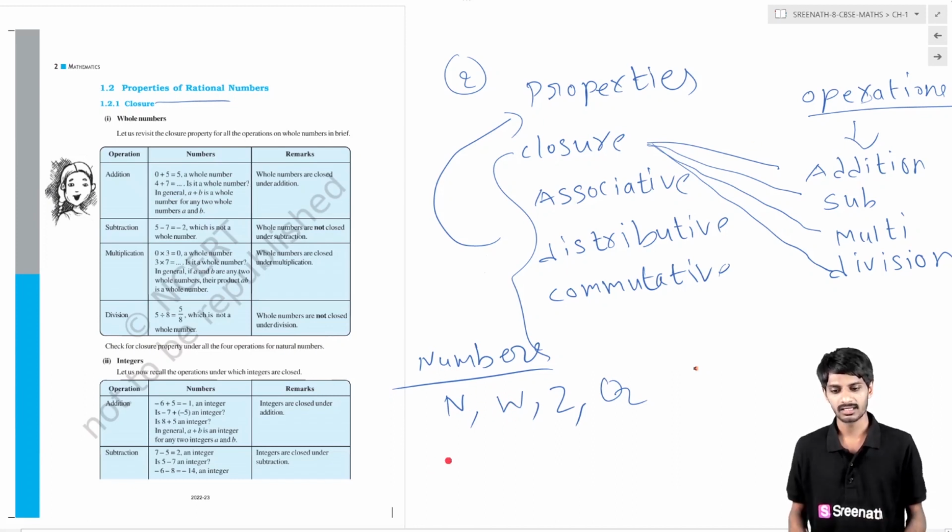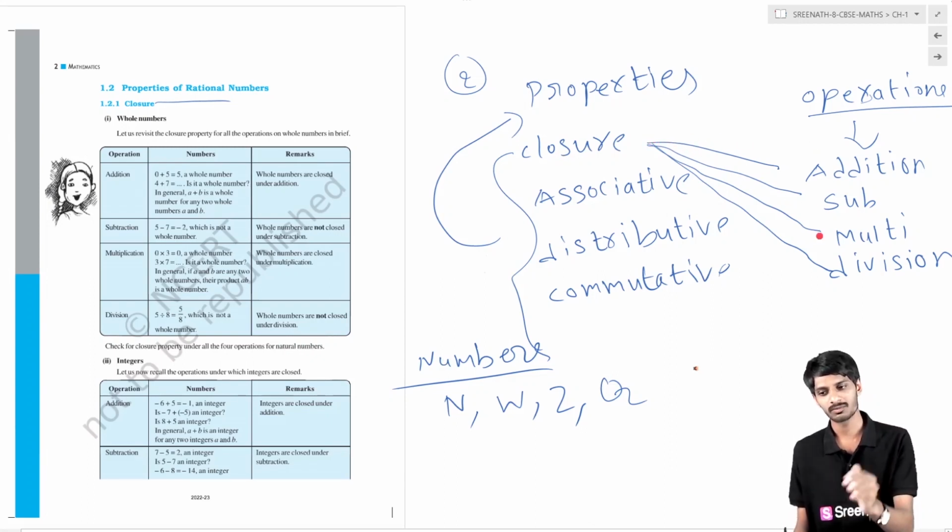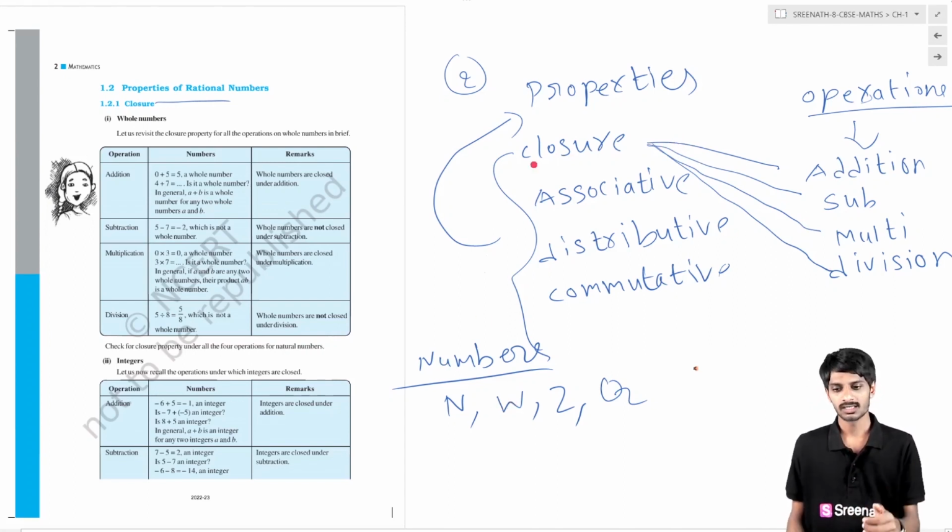So in the case of all these numbers there is a closure property. For example, in the case of natural numbers there is a closure property, and that closure property is under addition, in subtraction, in multiplication, and in division. Again, for whole numbers also there is a closure property, for all four operations. We use different types of numbers and different types of operations, but the property is the same. So this is about all properties, numbers and operations.